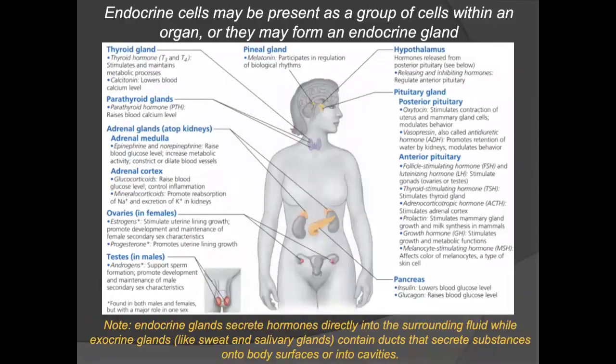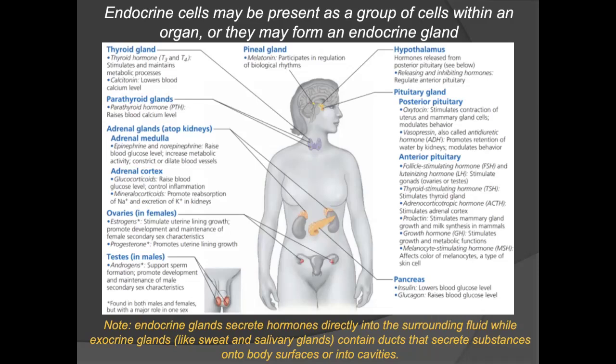Specialized cells within the endocrine system are called endocrine cells. These cells can be present simply as a group of aggregated cells that exist within an organ, or they may actually form their own endocrine gland. Take a look at the diagram below to see the overall endocrine glands that are present within the human body. Note that they can be present in multiple organs, such as the adrenal glands, as well as within the brain with the pineal gland and hypothalamus, and they also are present within the gonads.